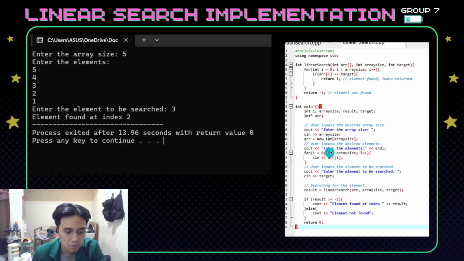For the looping, it starts a for loop that will iterate arraySize times, allowing the user to input each element of the array. And this line reads an integer input from the user and stores it in the current element of the array.